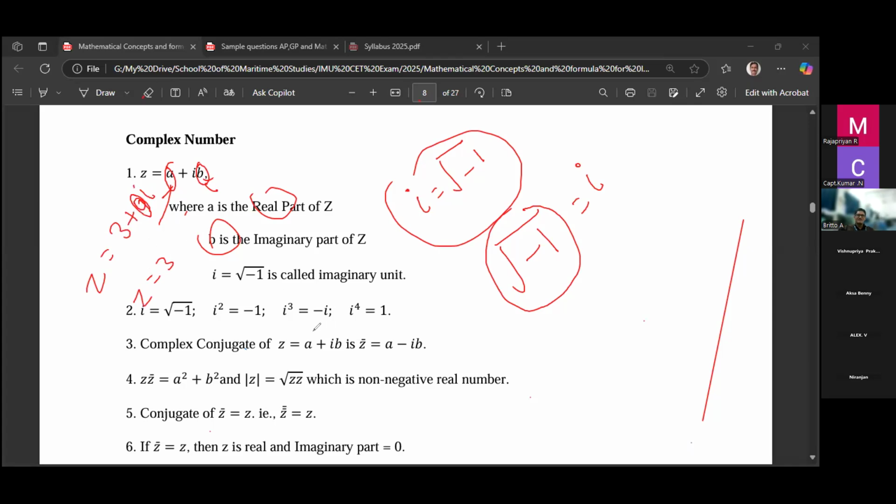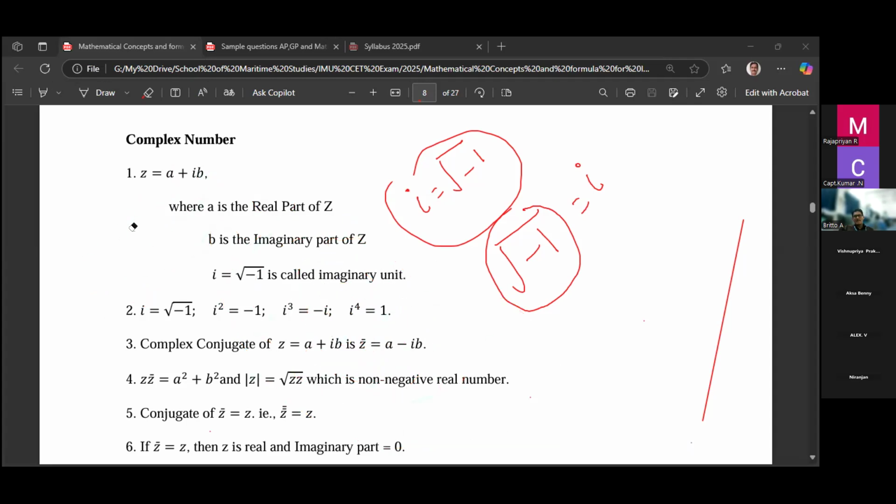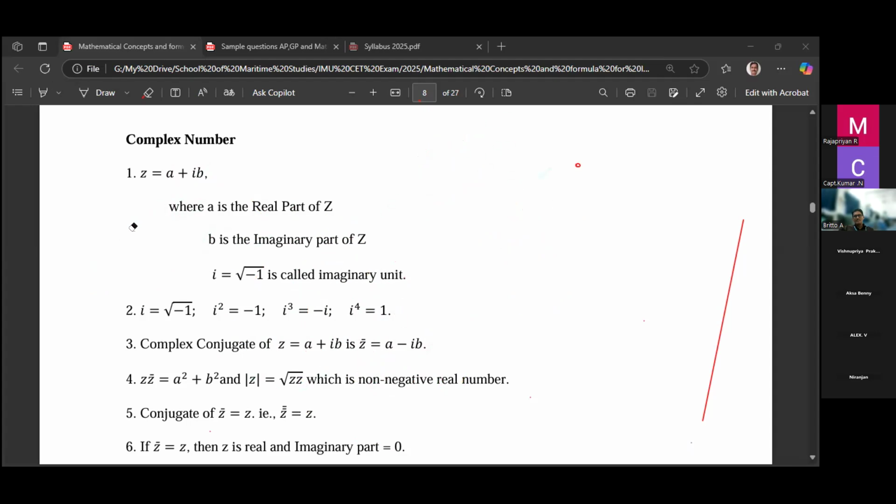That's why the number system goes: first natural number, then whole number, then integer, then rational number, then real number, and finally we have the complex number. So all the numbers below the complex number are all complex. So remember the number system. The complex number is the last one, which in general we write as a plus ib, where a is called the real part and b is called the imaginary part.